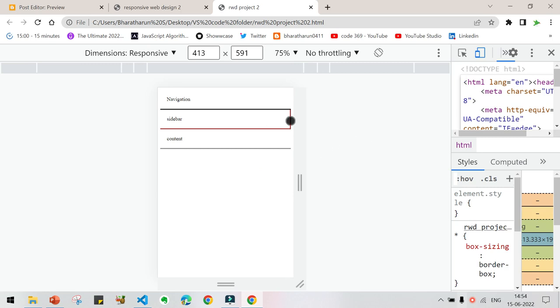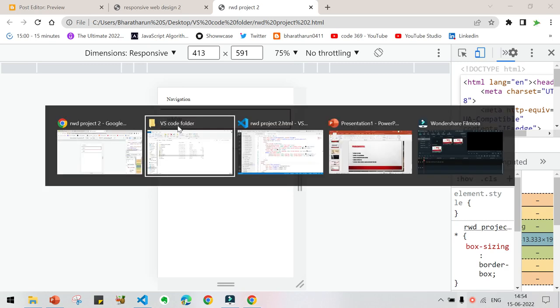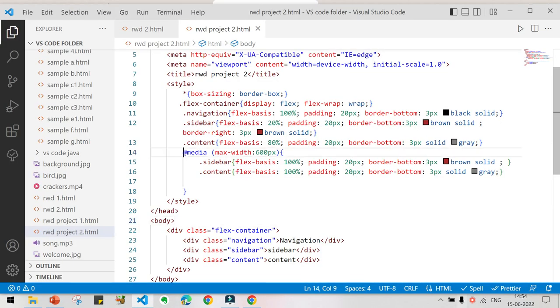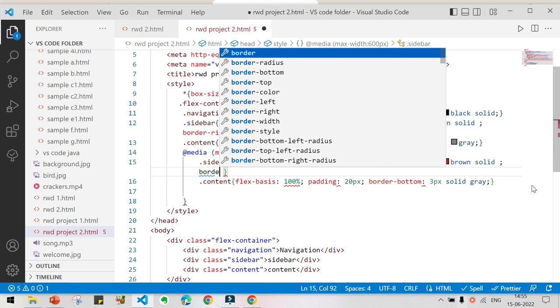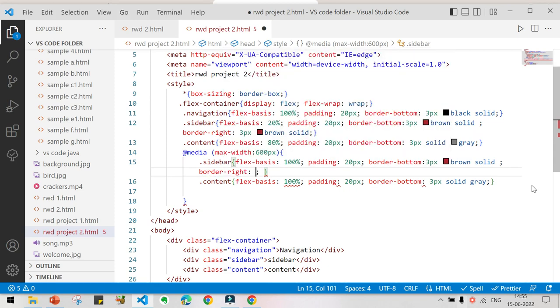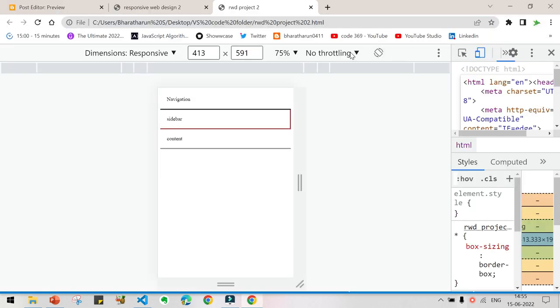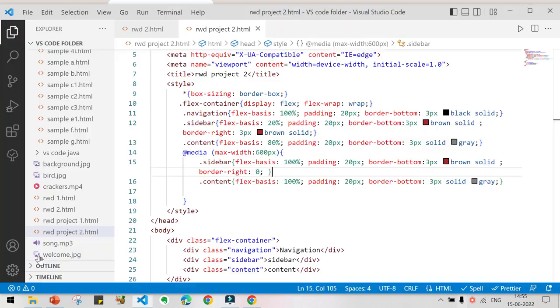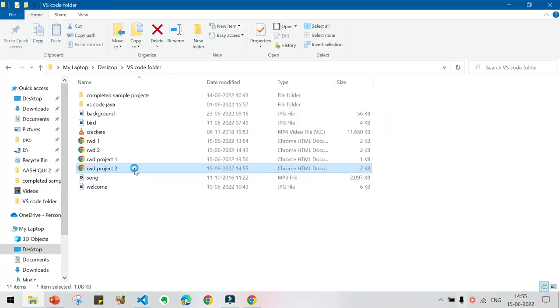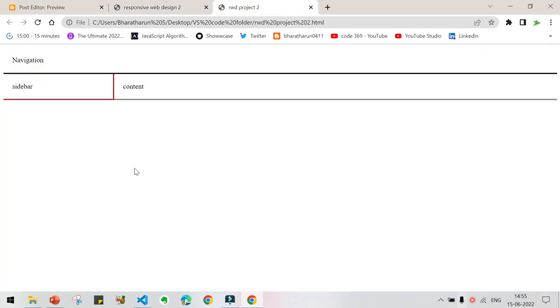So here you can see the border right property for sidebar. But in the actual code we did not give any value for the border right, but it gets that value. So I think it's an error. So let us try border right as 0. Let us make this know that there is no border right. Press Ctrl S, go back, close this, open it again, RWD project 2, right click, inspect.